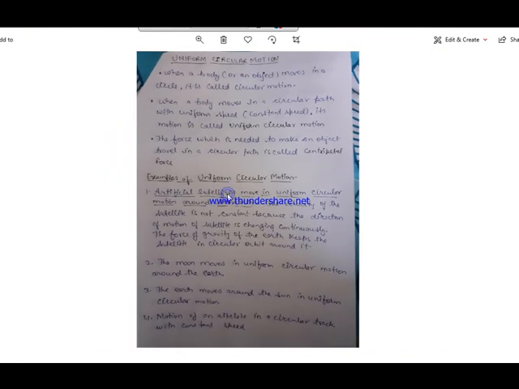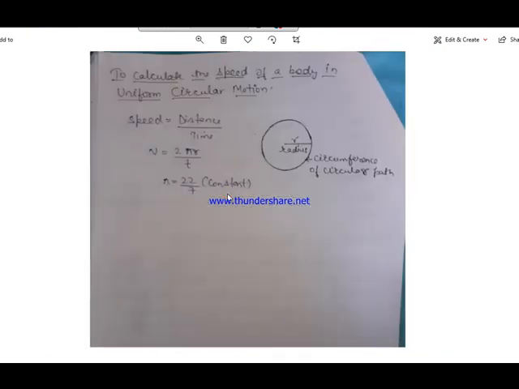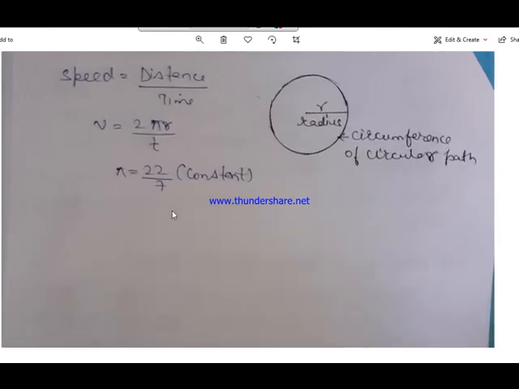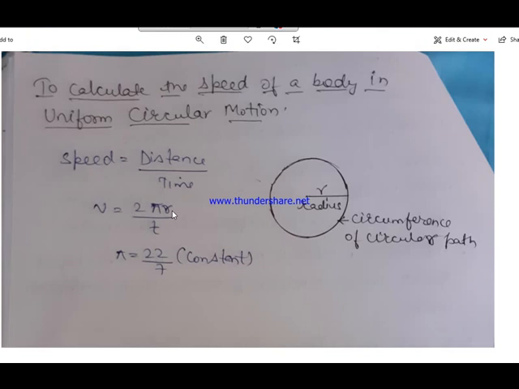Okay, now we will study how we can find out the speed of a body which is moving in a circular path or which is in uniform circular motion. We know that speed is equal to distance upon time. Okay, and distance here will be, if the body is moving in a circular path, distance will be equal to the circumference of the circular path.